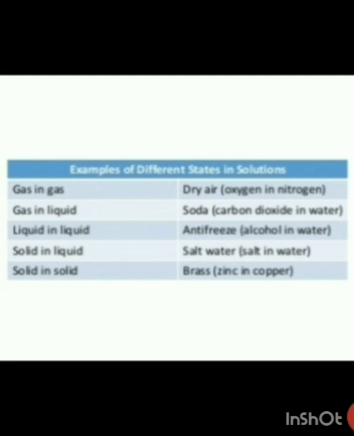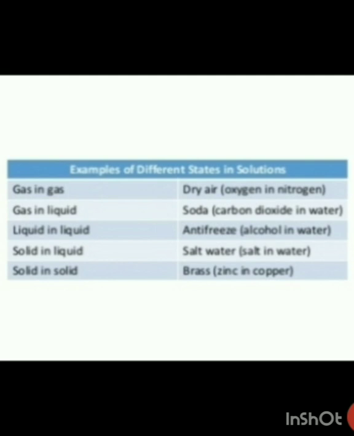Here are some examples of different states in the solution. The first example is gas in gas. Now identify the solute and solvent. They have given the example oxygen in nitrogen.